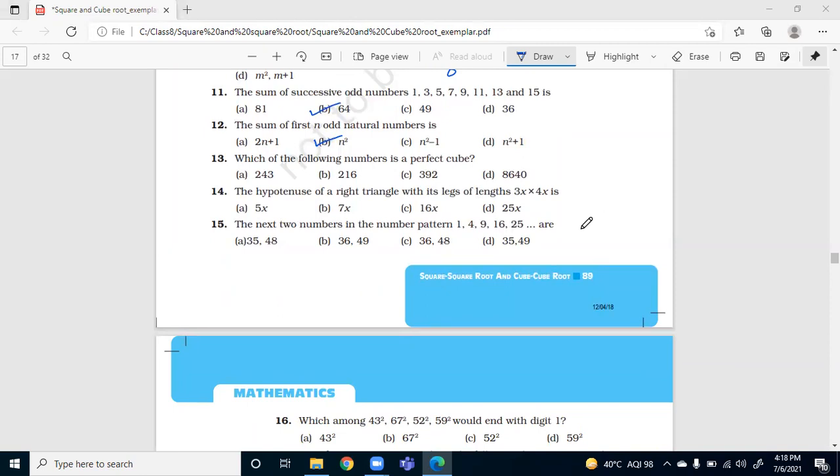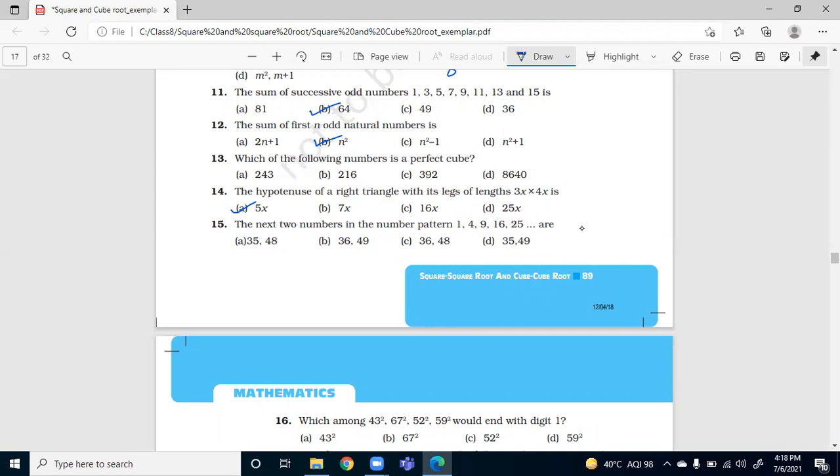Hypotenuse of a right triangle with its legs as 3x and 4x is... Ma'am, A part, 5x. It is correct. How have you calculated? Ma'am, we know the formula to find the hypotenuse is base square plus perpendicular side square.